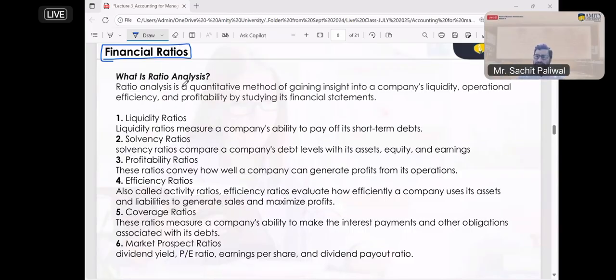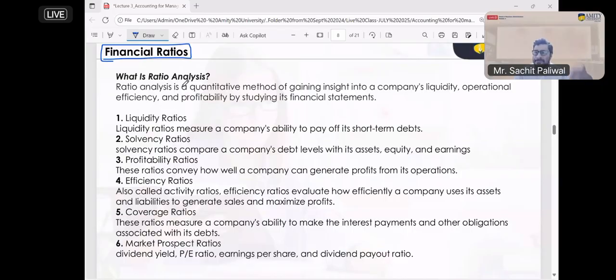Just like we judge any individual on different parameters, like academic performance, behavior, how good they are in sports, health-wise, brain-wise, what their IQ level is. Okay, so there are different parameters to analyze an individual or human being. Similarly, there are different parameters to analyze companies.